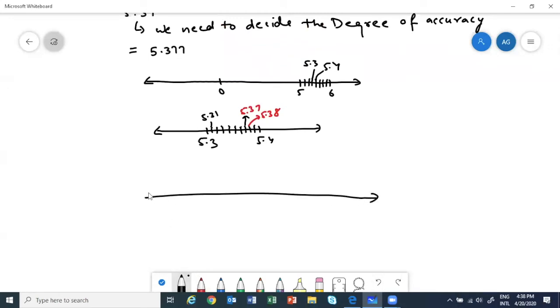So we will magnify what? We will magnify 5.37 and 5.38. So then again you divide it. 1, 2, 3, 4, 5, 9. And then 5.377 will be, this is 5.371. So 2, 3, 4, 5, 6, 7. This one. So 5.377. This is the point. Okay. That's how we are showing that you can represent them.